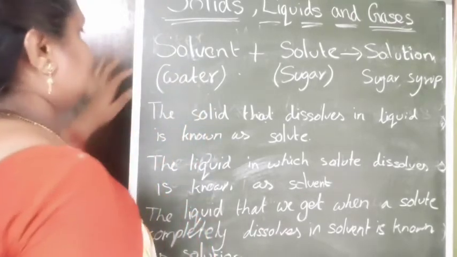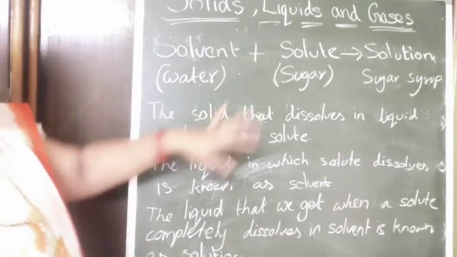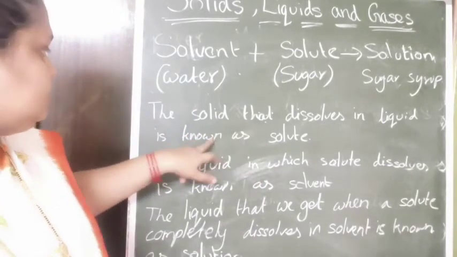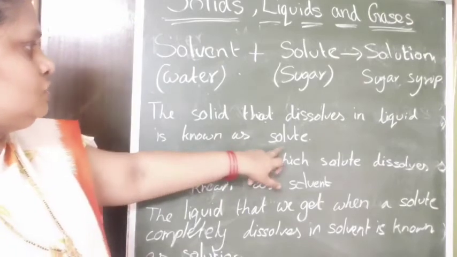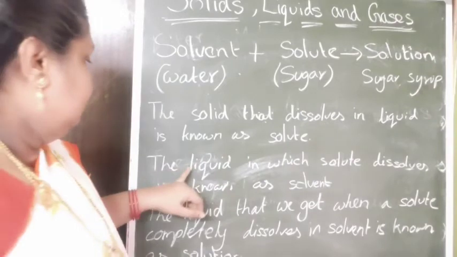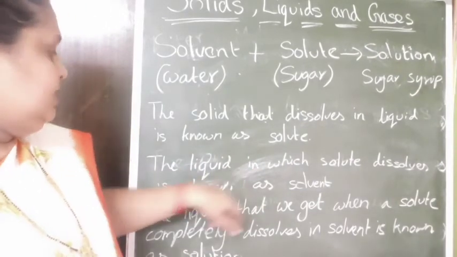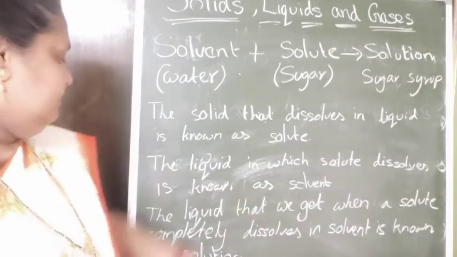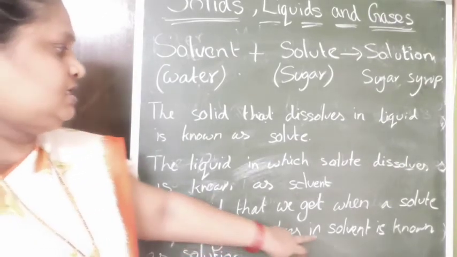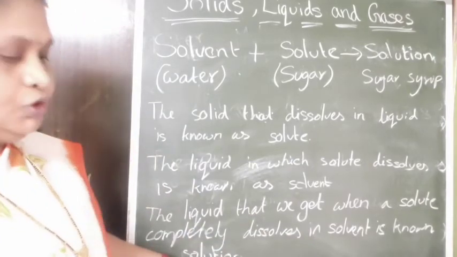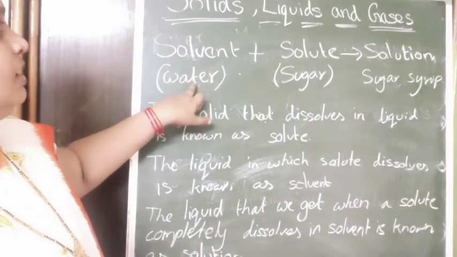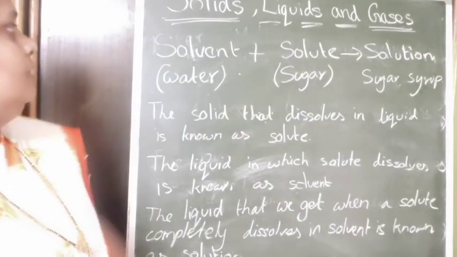Three words: solvent, solute, and solution. First, the solid that dissolves in a liquid is known as solute. Next, the liquid in which solute dissolves is known as solvent. Next, the liquid that we get when a solute completely dissolves in a solvent is known as solution. Here, the solution is the sugar syrup, the solvent is the water, and the solute is the sugar.